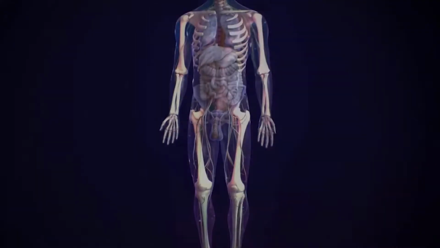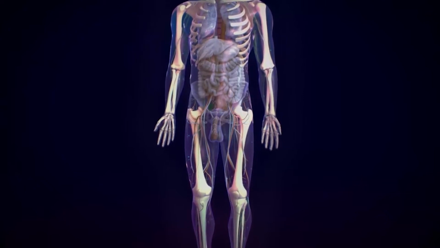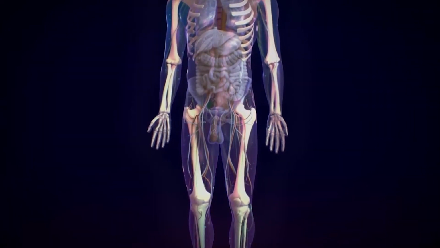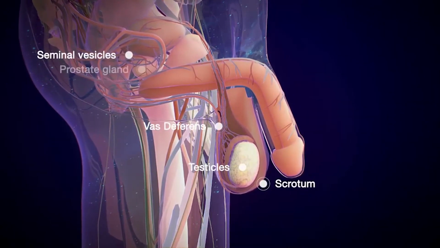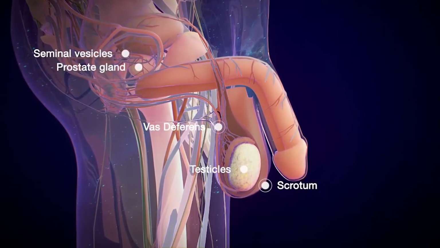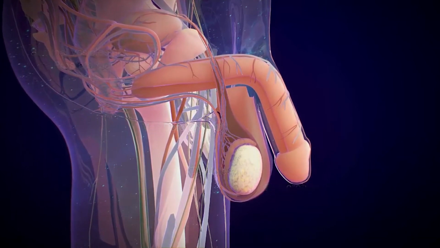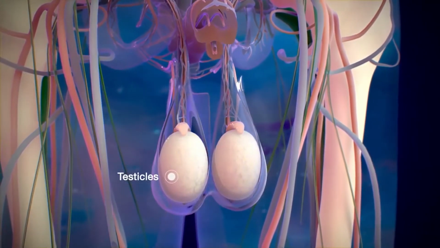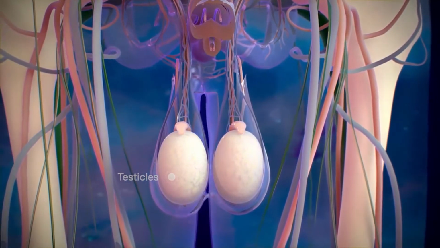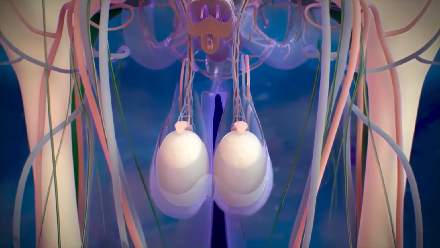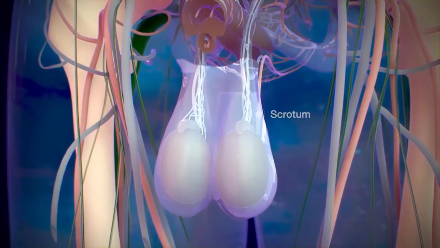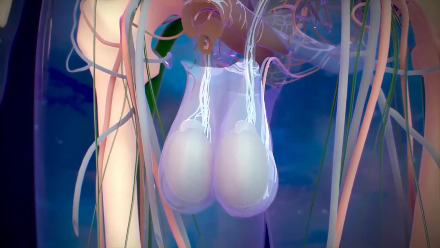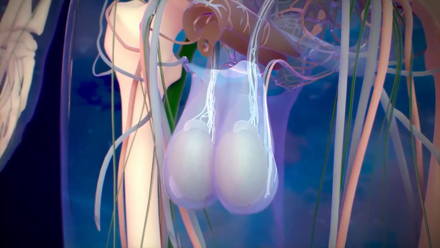Now जहाँ हमें पढ़िले तार गोटे छोटो वीडियो देखिबा. The penis and the urethra form part of a man's urinary and reproductive system. The scrotum, testicles, vas deferens, seminal vesicles, and prostate gland comprise the rest of the male reproductive system. The testes produce sperm for reproduction and testosterone, the primary male sex hormone. Surrounding the testes is the scrotum. This thick-skinned sac protects the testes and also keeps them slightly cooler than body temperature for normal sperm development.